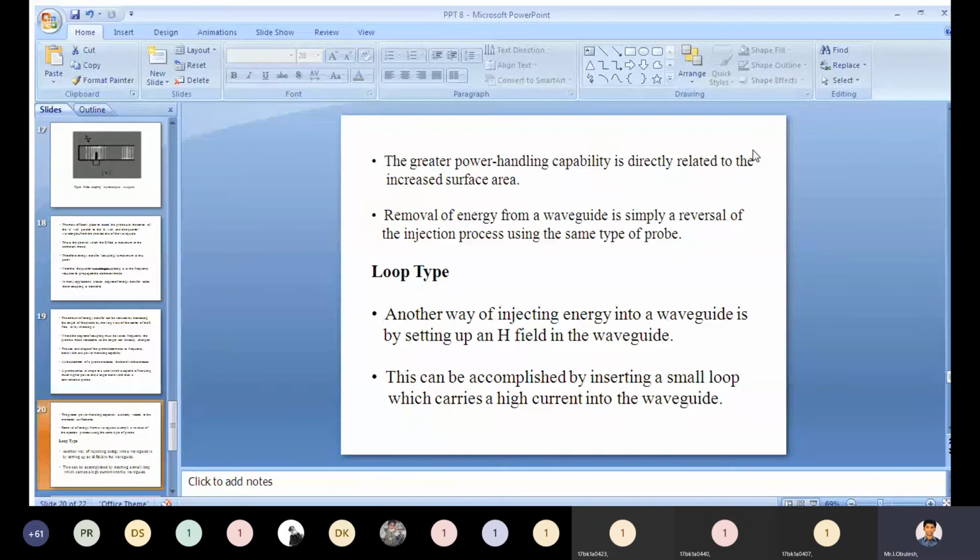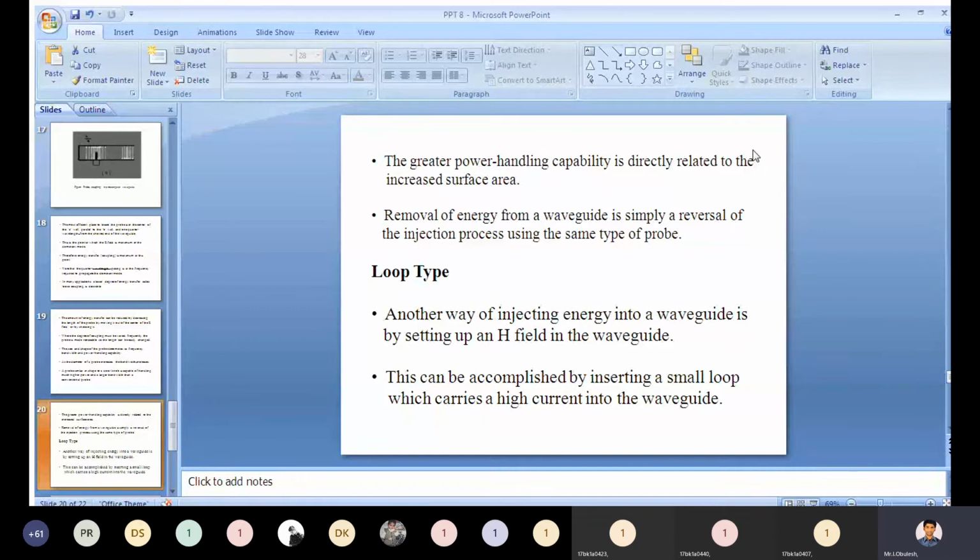And the last parameter of this probe type is that removal of energy from a waveguide is simply a reversal of the injection process using the same type of probe. It means that if you want to remove energy from a waveguide, you need to insert the probe inside the waveguide, using the same type of probe as in the injection process.